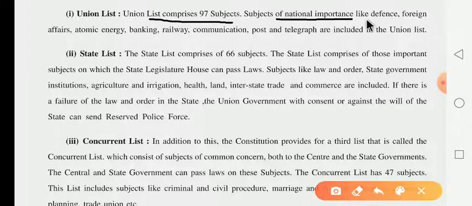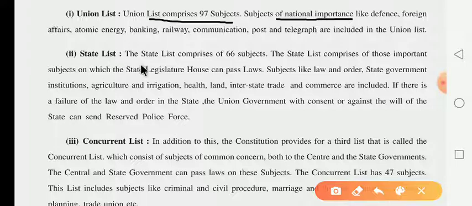For example, the subjects included in our union list are defense sector, foreign affairs, atomic energy, banking, railway, communication, post and telegraph. These are the names of the subjects which are included in the union list.